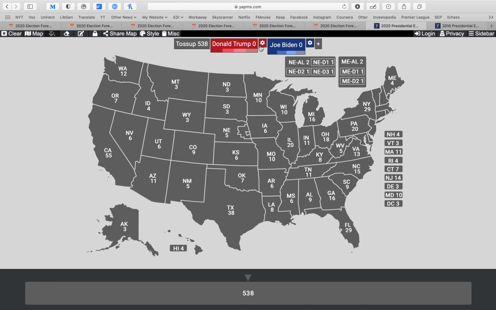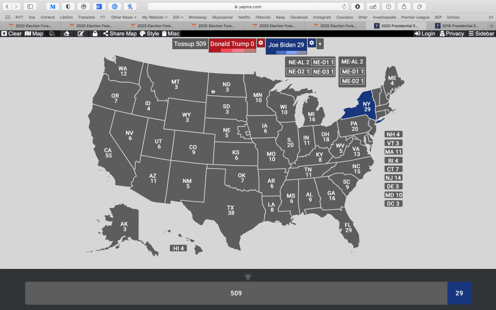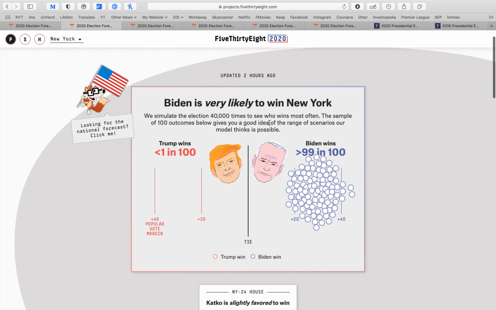So I'm just going to quickly explain how I characterize New York as a safe Democrat state. I characterize safe as meaning that Biden is leading by more than 15 points in that state. So we're going to go to 538. It's a great website. I'll link it below, but it basically explains what is likely to happen in a state.